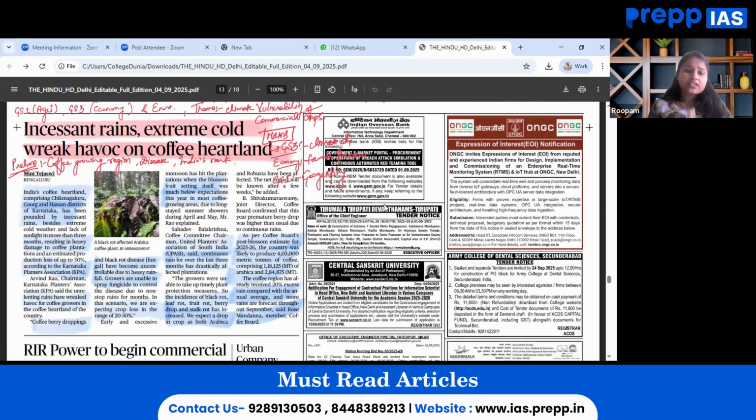From mains perspective, the same article can be seen with regard to GS3, wherein the impact of climate change on agriculture can be quoted. Also GS3, wherein farmer income and crop insurance with regard to commercial crops such as coffee can be quoted and our knowledge brushed up. Also with regard to GS1, regional geography, in particular how the Karnataka coffee belt is affected. So in this manner, this particular article is to be seen.